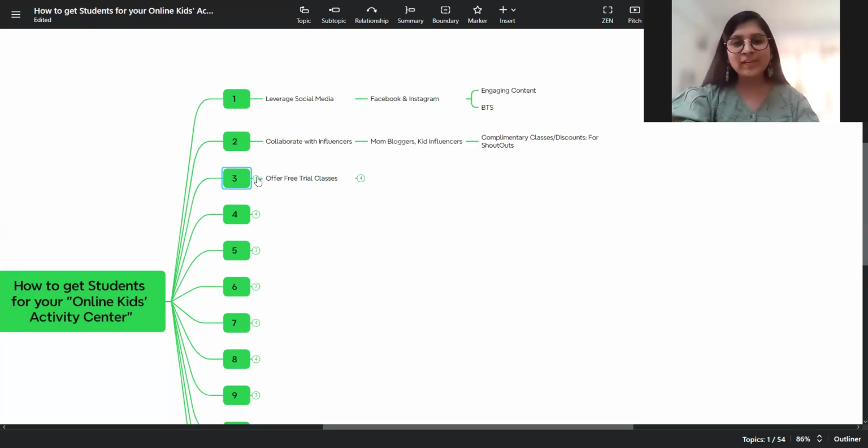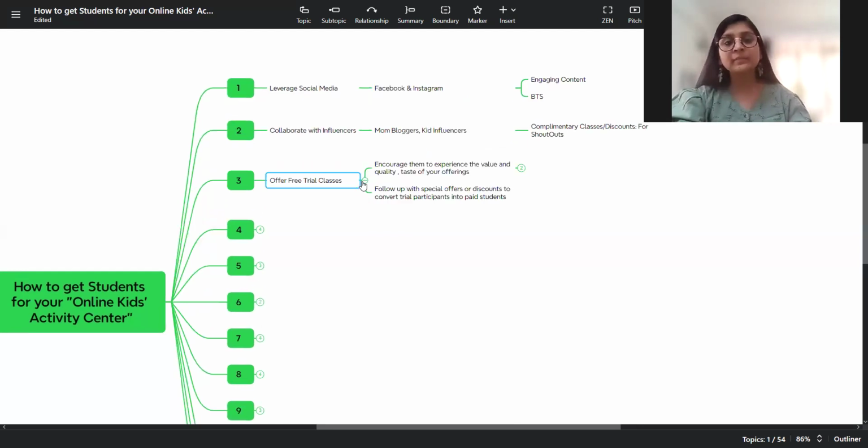Point number 3 to get your students is offering free trial classes. If you are in the initial phase, you can try this, wherein you can encourage them to experience the value, the quality, basically to experience the taste of what you do in a nutshell. So a free trial is a good way of doing it.